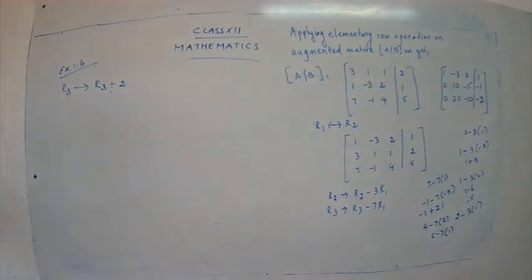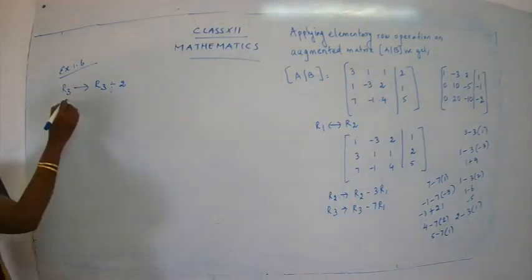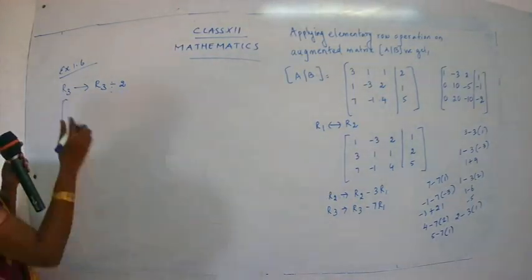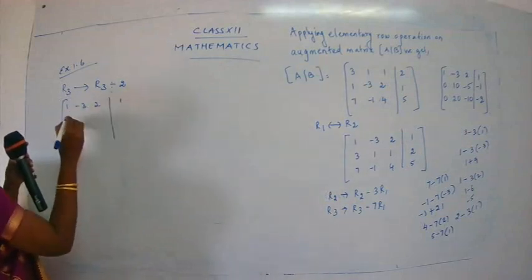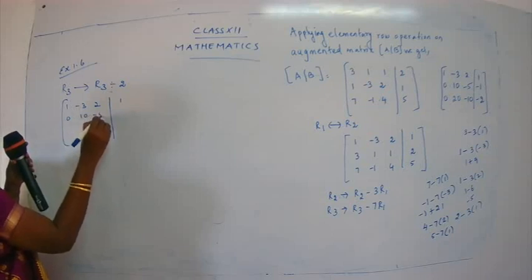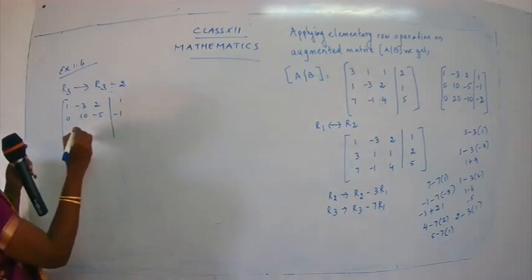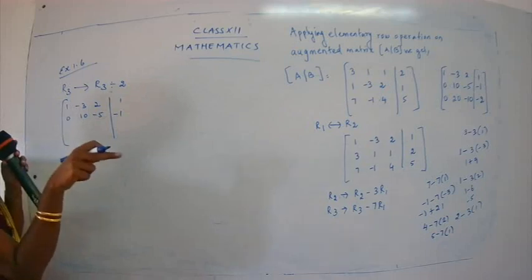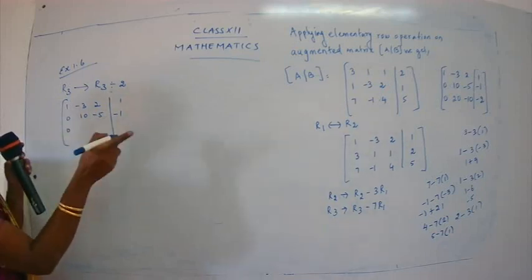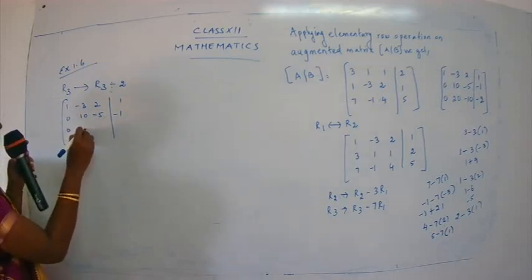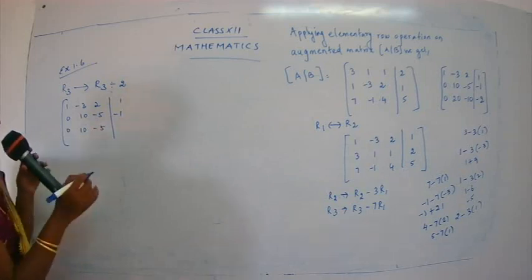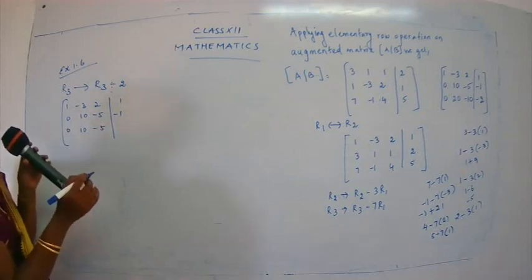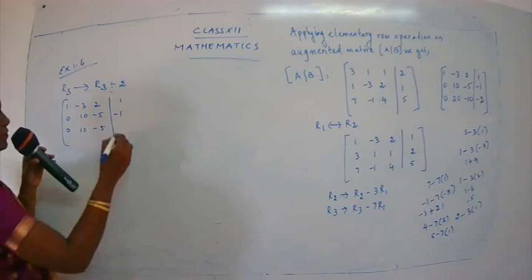So when you divide by 2, what do you get here? The first and second rows stay the same: 1, minus 3, 2, 1, 0, 10, minus 5, minus 1. And in the third row, 0 divided by 2 is 0, 20 divided by 2 is 10, minus 10 divided by 2 is minus 5, minus 2 divided by 2 is minus 1.